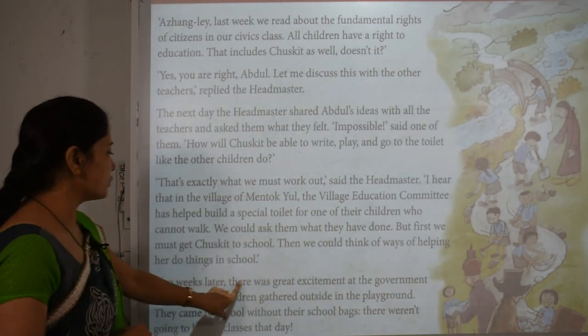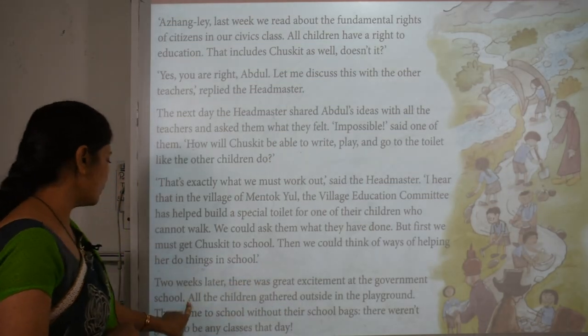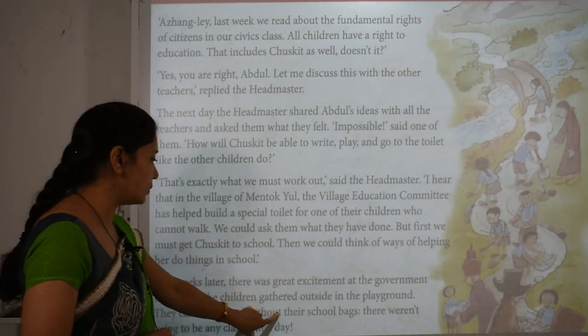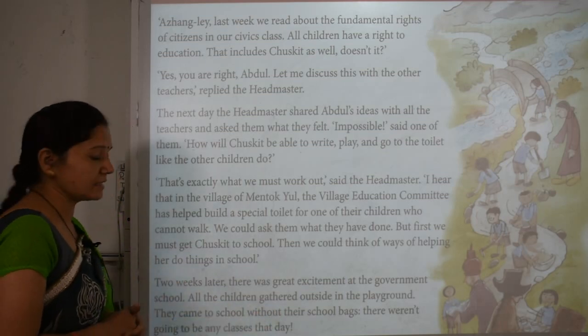Two weeks later, there was great excitement at the government school. All the children gathered outside in the playground. They came to school without their school bags. There weren't going to be any classes that day.